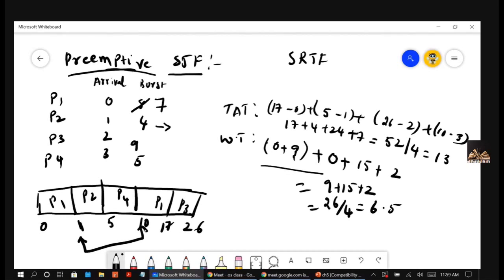For P2, it arrived at 1 and it got the job at 1, and in between it was not taken out of the CPU. So the waiting time is 0. P3 arrived at 2 and it got the CPU time at 17, and in between it was not preempted. So 15. P4 arrived at 3. It got the CPU at 5. So how much time did it wait? For 2. That is how we calculate 6.5.